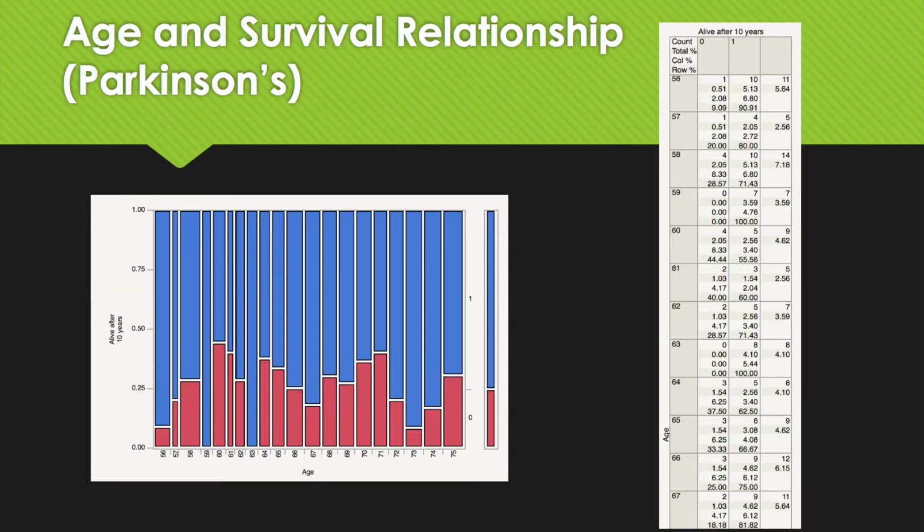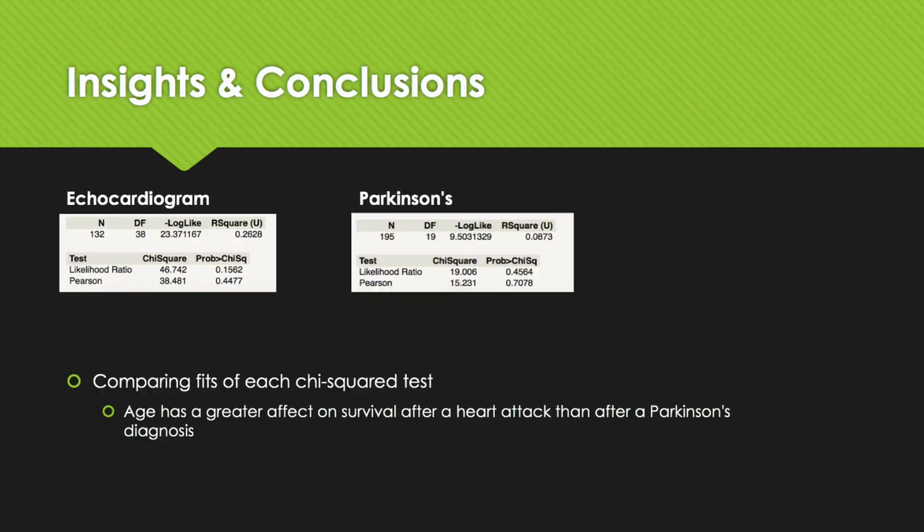To analyze the Parkinson's data further, we performed a chi-squared test to determine the effect of the age of diagnosis on survival 10 years after diagnosis. Being that the R-squared value is approximately 0.087, age causes a very minimal effect on the likelihood of death 10 years after a patient is diagnosed with Parkinson's disease. However, it is mildly dependent.